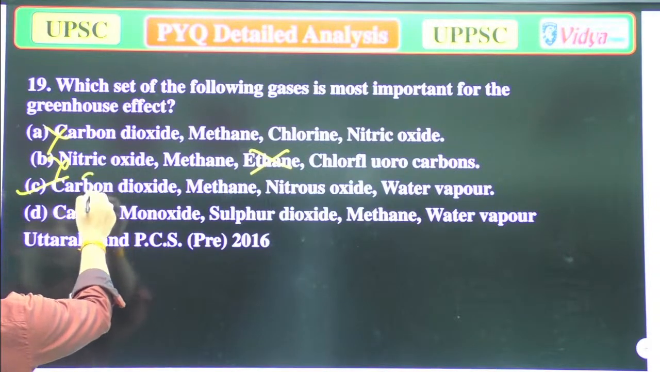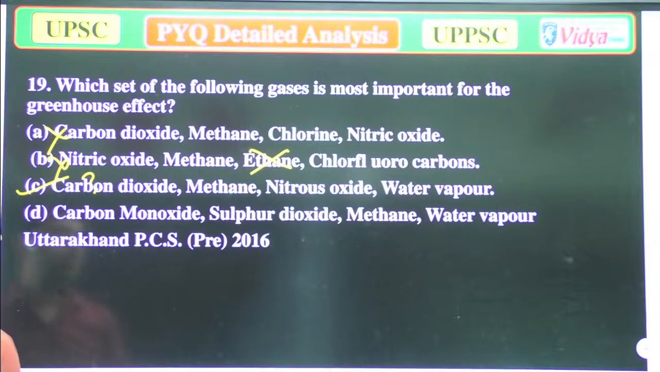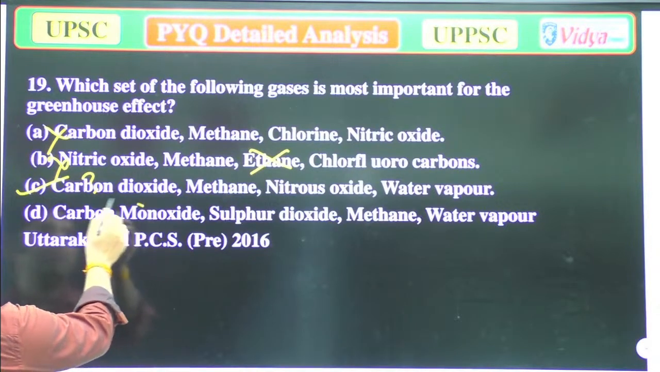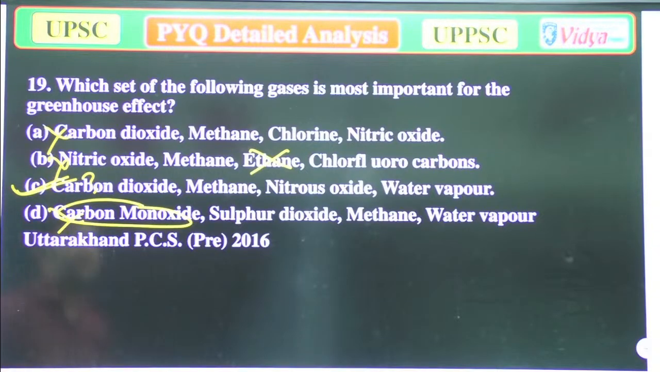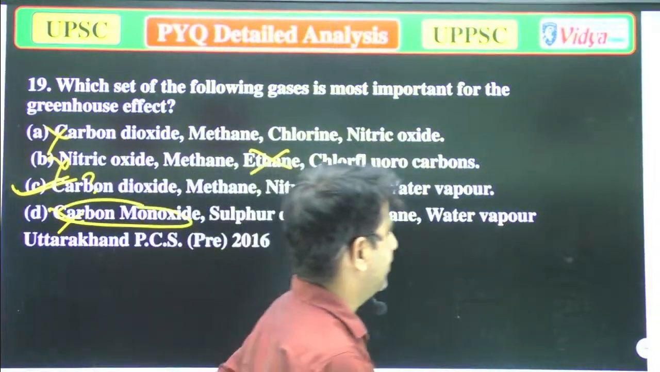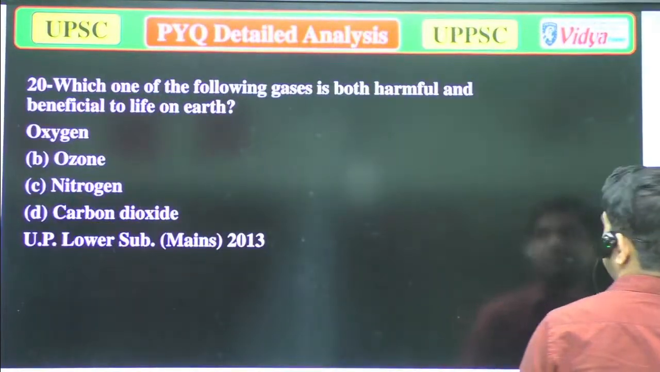Option D. Carbon monoxide, sulfur dioxide, methane, water vapor. Because carbon monoxide is here, that is incorrect. So only option C is correct: carbon dioxide, methane, nitrous oxide, and water vapor. Now we'll move to the next question.